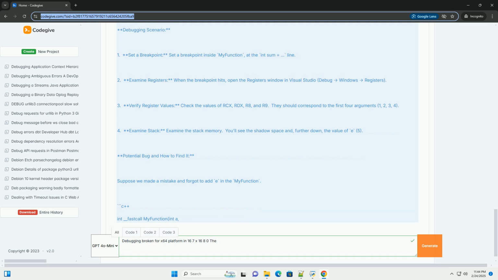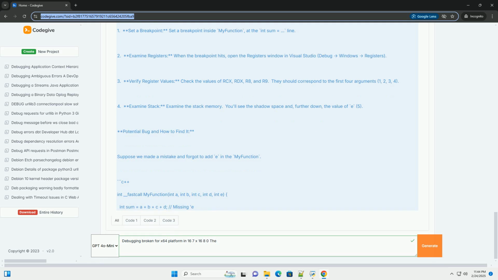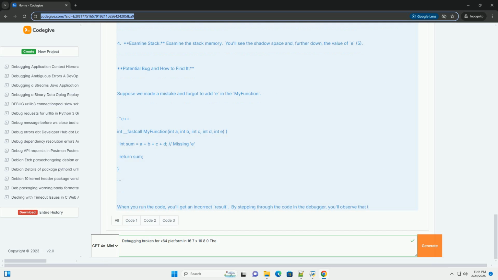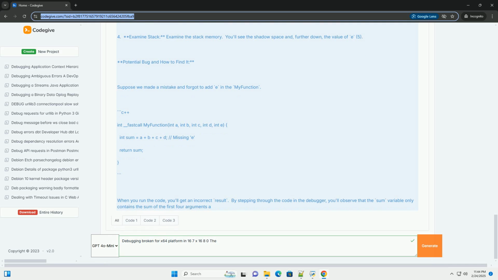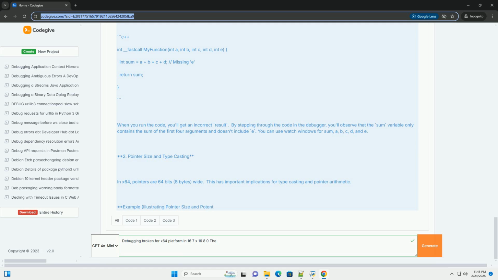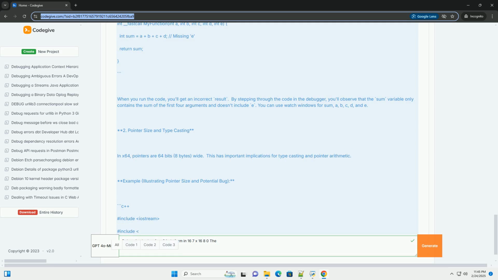Common x64-specific bugs: address range errors, bit manipulation problems, and issues with interop between 32-bit and 64-bit code. Debugging tools and techniques: using Visual Studio's debugger effectively, including breakpoints, watch windows, the disassembly view, and memory examination. Error handling: properly handling errors, exceptions, and unexpected behaviors in the x64 environment.